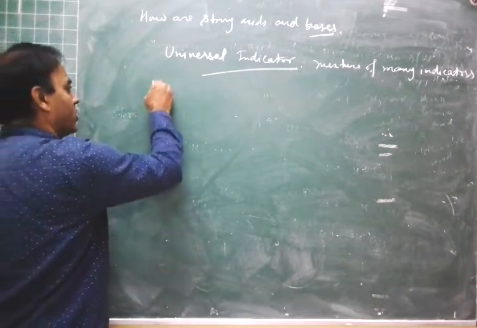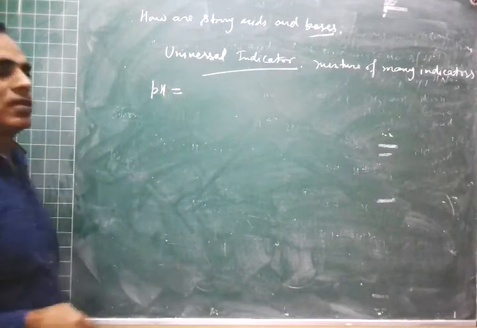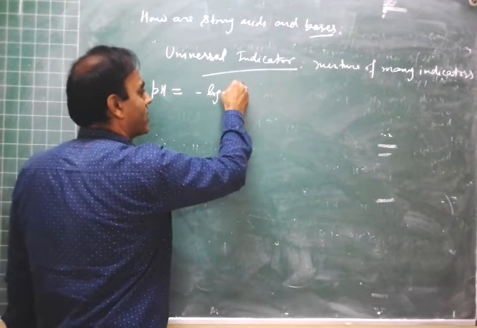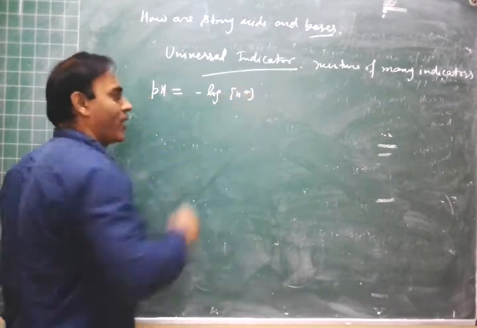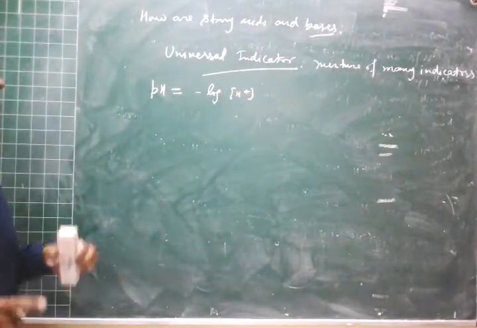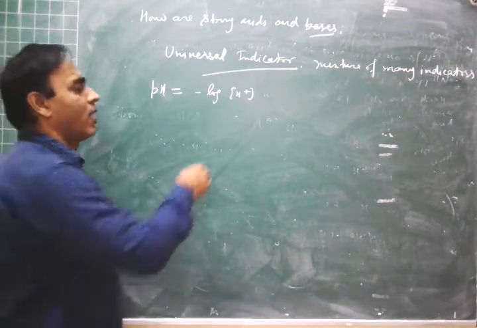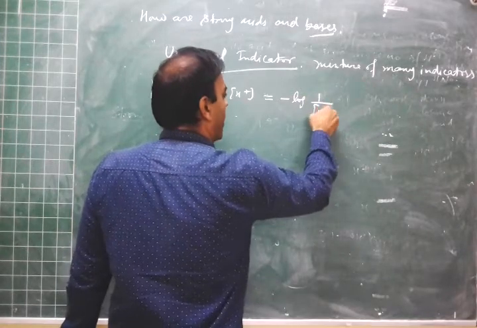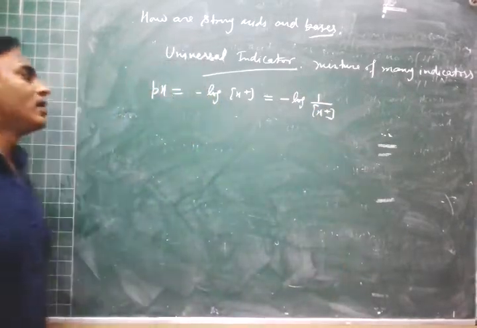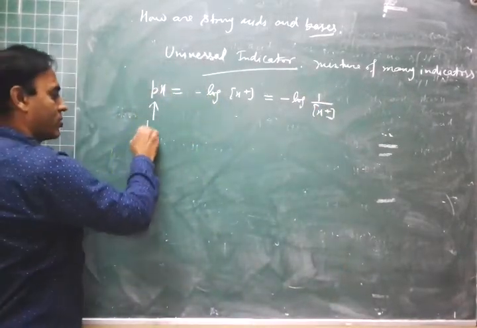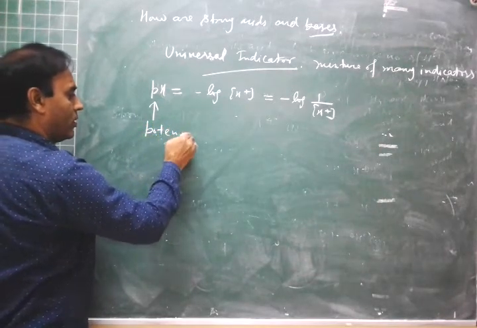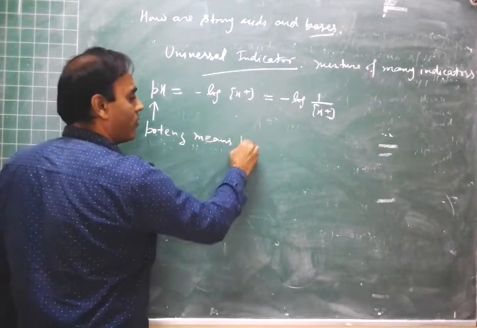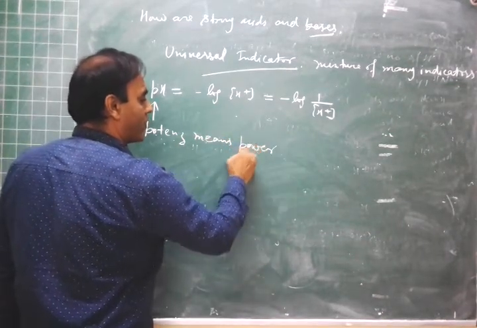Now what is pH? pH is defined as the negative log of H plus ion concentration. The square bracket represents the concentration, that is H plus ion concentration, and we can also write it as minus log 1 upon H plus ion concentration. Here the meaning of P is potenz, which means power. So pH means power of H plus ion.